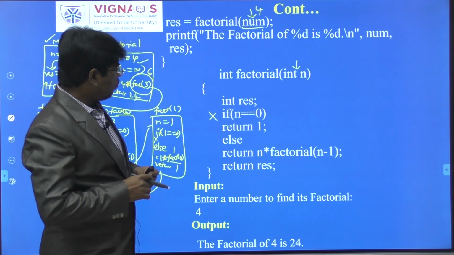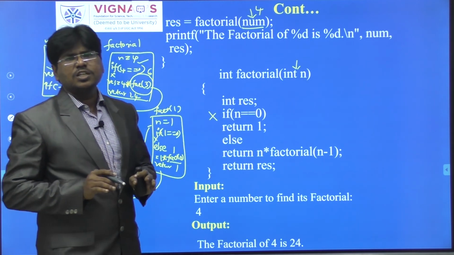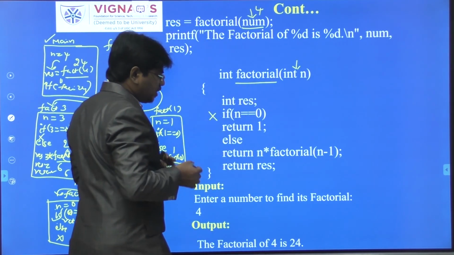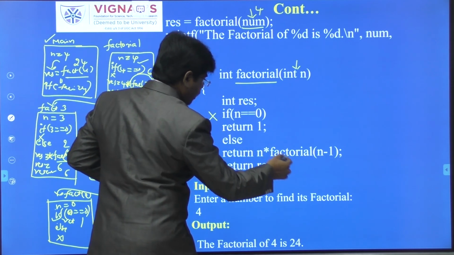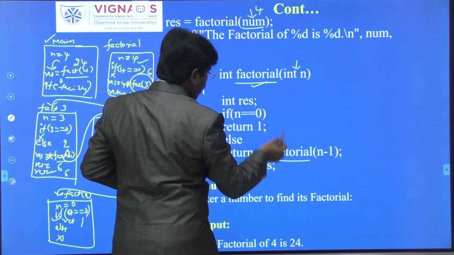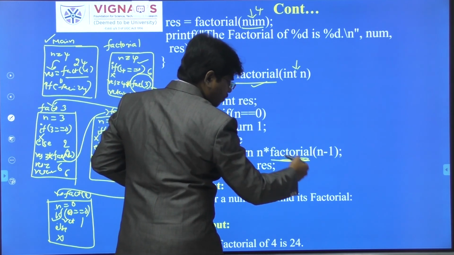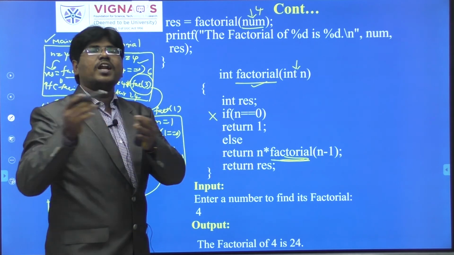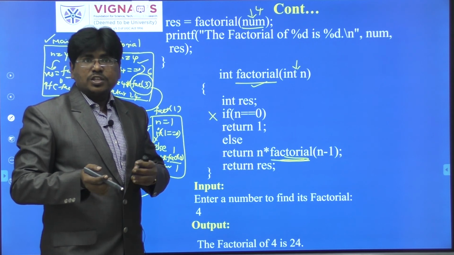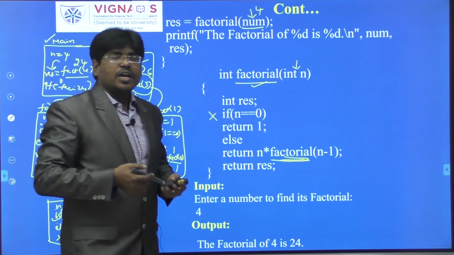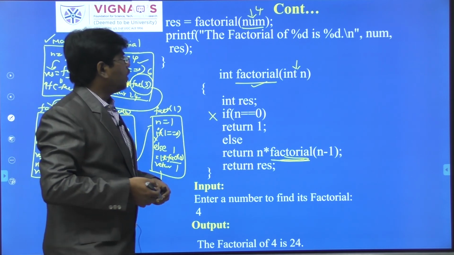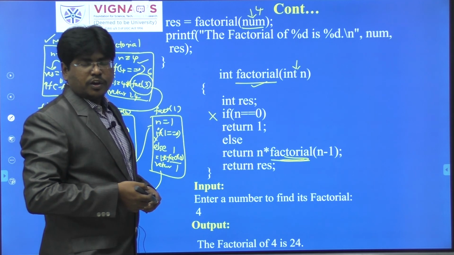So what I am going to convey is, the recursion concept is nothing but a function calling itself from the function definition. Here the function name is factorial. Again the function is calling itself only. Here the function name is also factorial. We know sometimes one function will call another function. Suppose the main function is calling the factorial function, that is a function call. But whenever a function is calling itself, that is called a recursive function, and that process is called a recursion. So this is the example of finding the factorial of a given number using recursion.